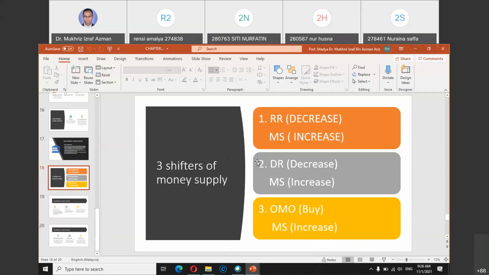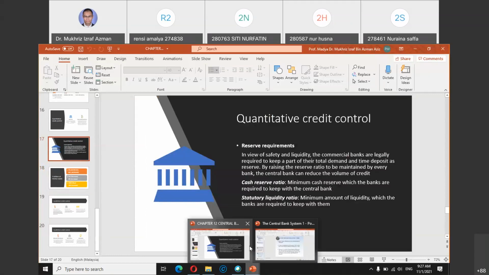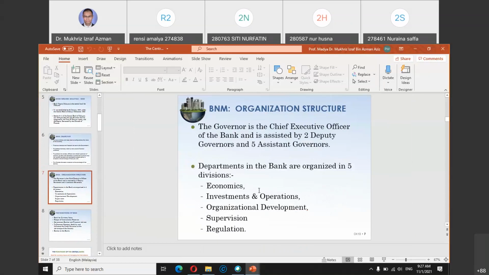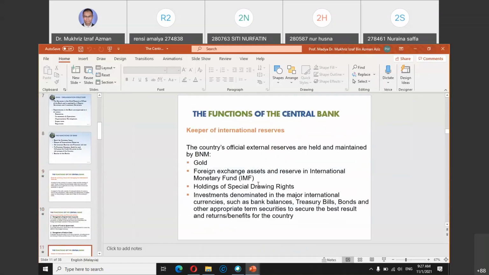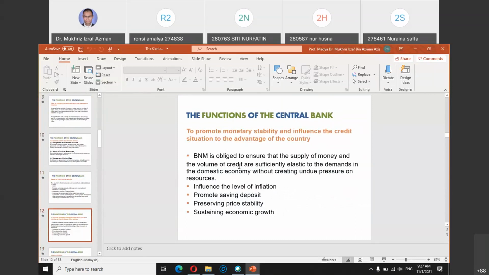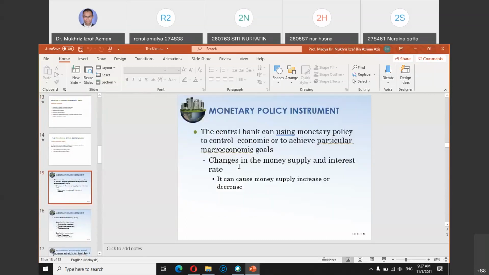Okay, and then we see which ones are relevant and how we can actually use your slides to help you understand. So let's take a look at the Arnold textbook, I mean the Arnold slides. Again, most of the stuff is similar to the other slides. Keeper of international reserve to promote monetary stability. Most of the stuff that you see in both slides is similar.